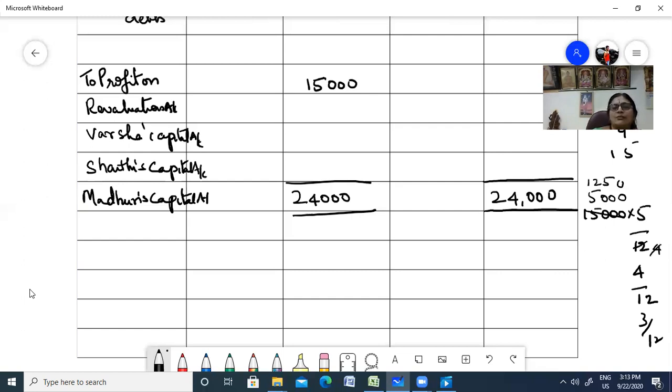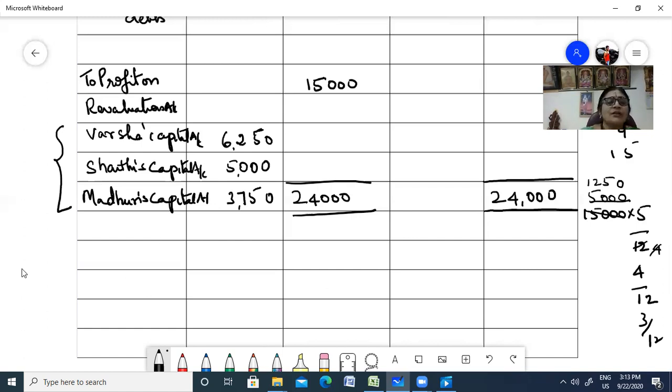So it's easy to multiply: 0, 25, carry 2, carry 1. So 6,250. Likewise, you multiply 4: 4 into 1,250 comes to 5,000. So 3 is 3,750. Fine. Excellent.